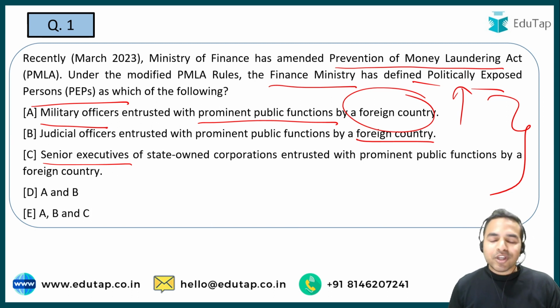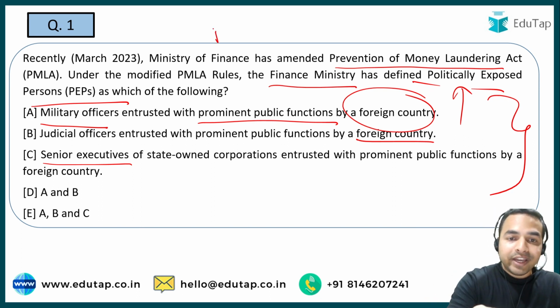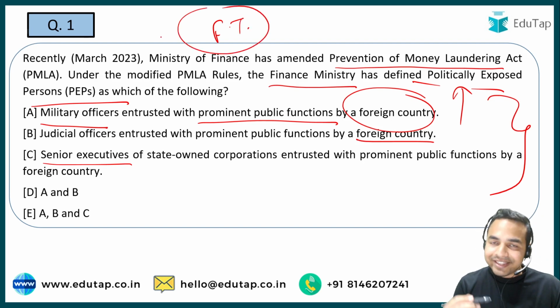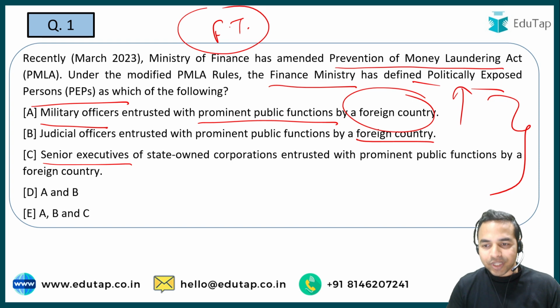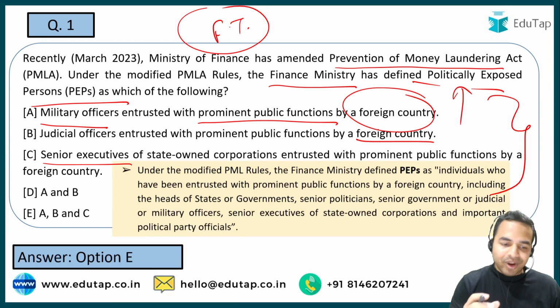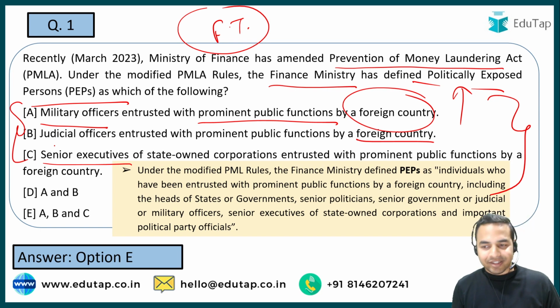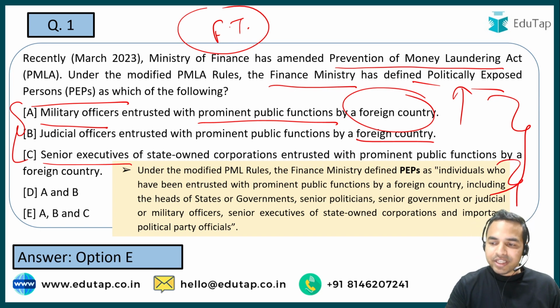So guys, let me give you a small hint that recently the government has made it mandatory for banks and financial institutions to keep a record of the financial transactions of the politically exposed person, and that is why this particular thing is in the news. And now let me tell you the right answer. The right answer is option E, that is all of the above, that is A, B and C are all right answers. So here you can see that a detailed explanation is being provided.